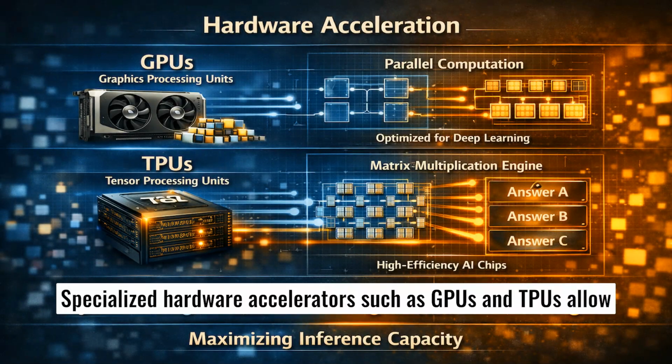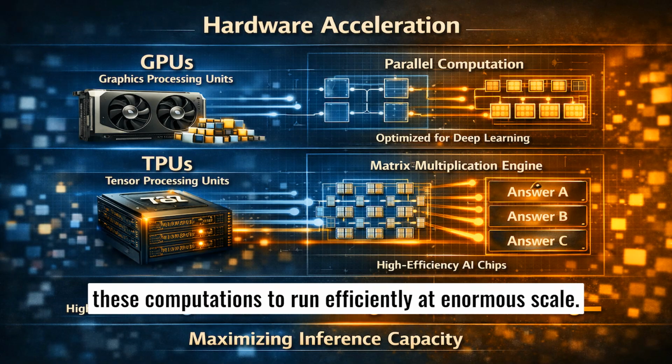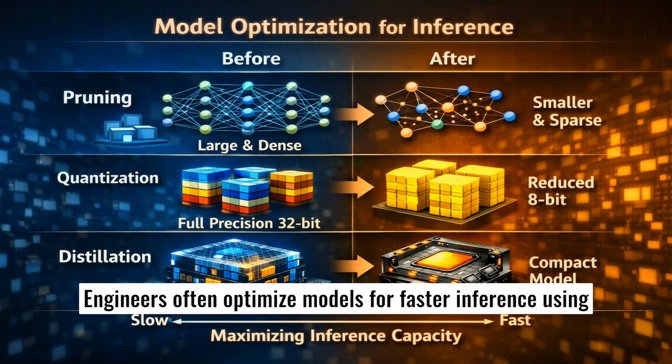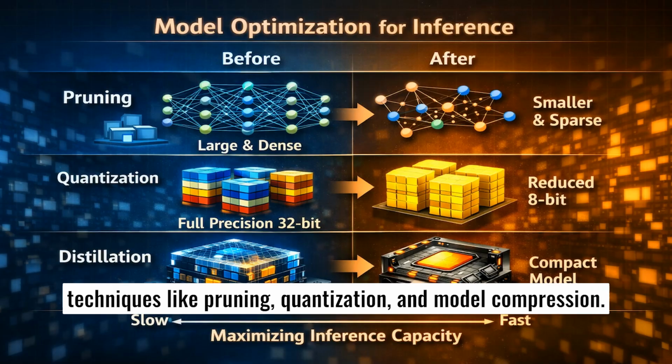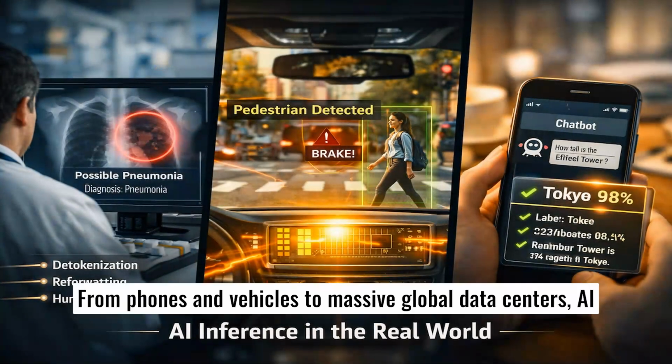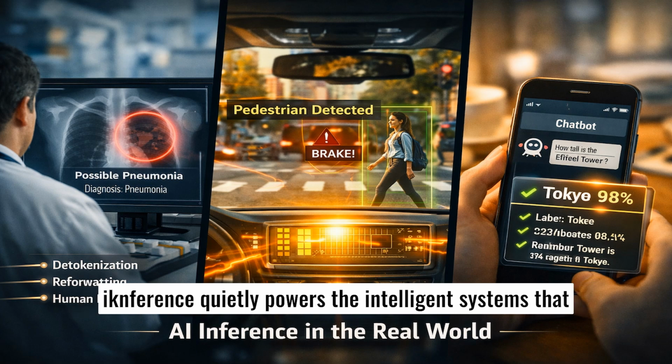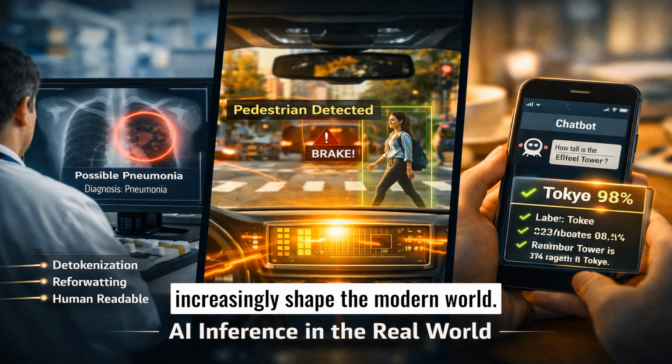Specialized hardware accelerators such as GPUs and TPUs allow these computations to run efficiently at enormous scale. Engineers often optimize models for faster inference using techniques like pruning, quantization, and model compression. From phones and vehicles to massive global data centers, AI inference quietly powers the intelligent systems that increasingly shape the modern world.